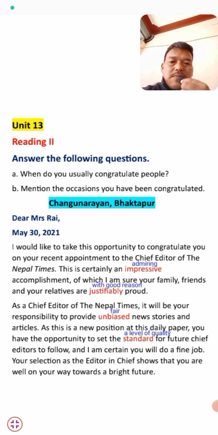At this daily paper, you have the opportunity to set the standard for future chief editors to follow, and I am certain you will do a fine job. He hopes that this is a new position, and a new challenge also, and that she has the opportunity to set a level of quality for future chief editors to follow.